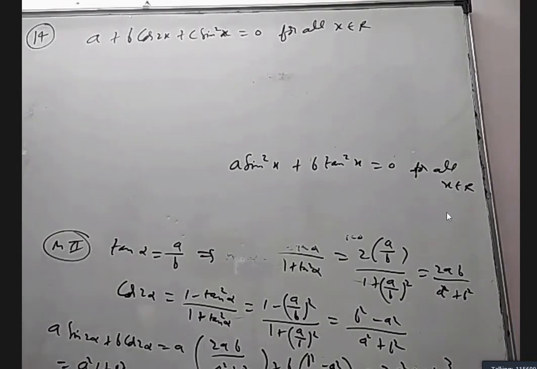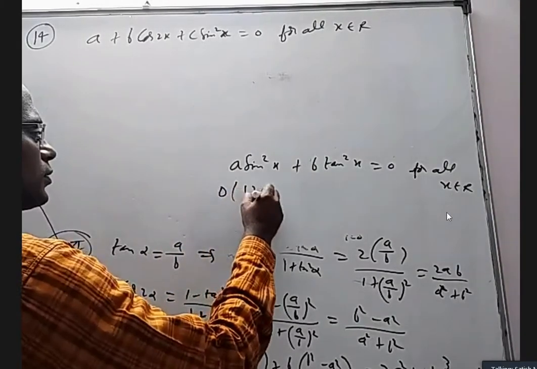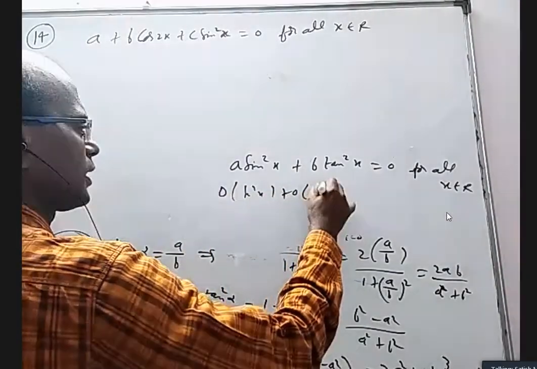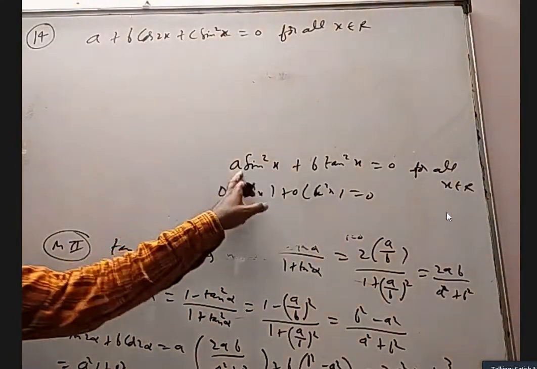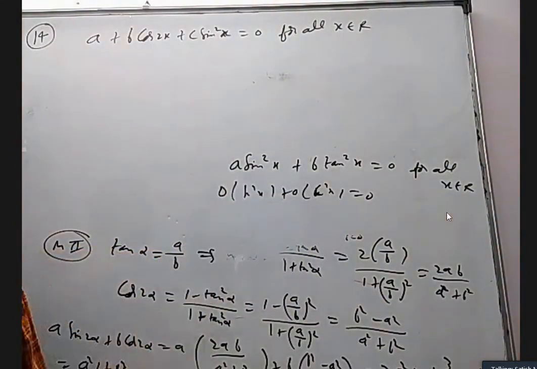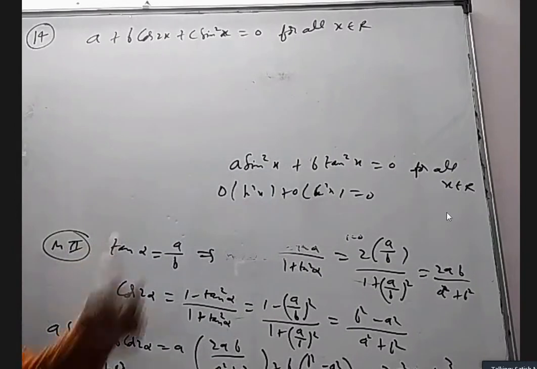Only 0 will happen. The only thing is 0 into sin square x plus 0 into tan square x is 0. Whatever x you take is correct. But we don't have numbers like 7 and minus 7, 8 and minus 8, because there is no identity relationship between them. But anyway, there is a proper way to prove it. I'll prove that, but I'm giving an idea.